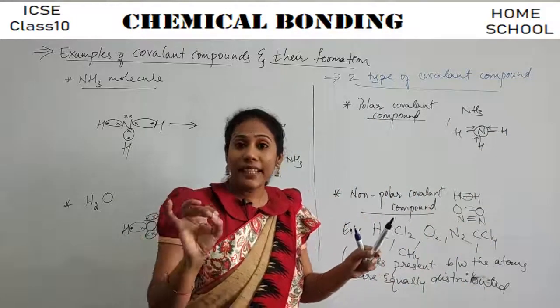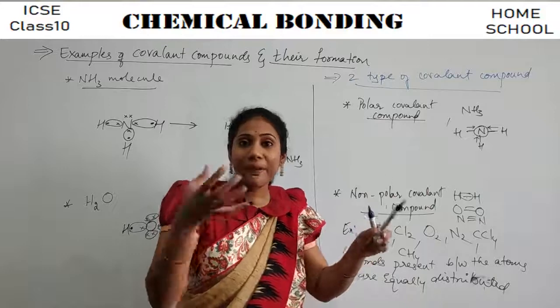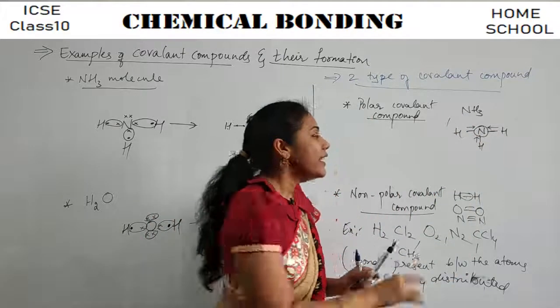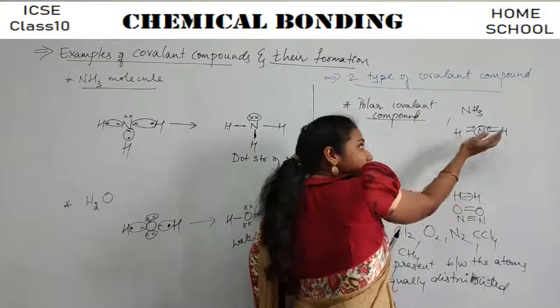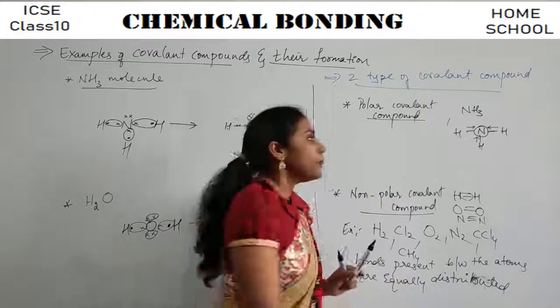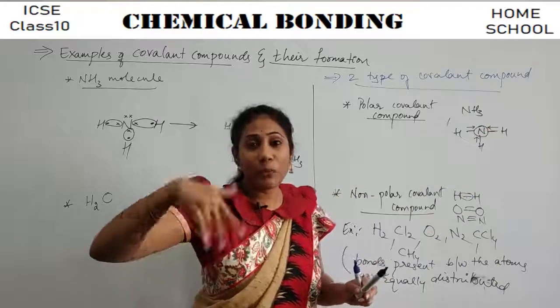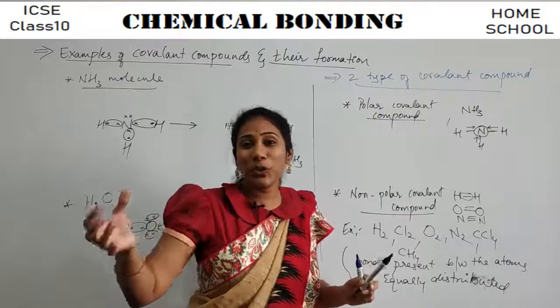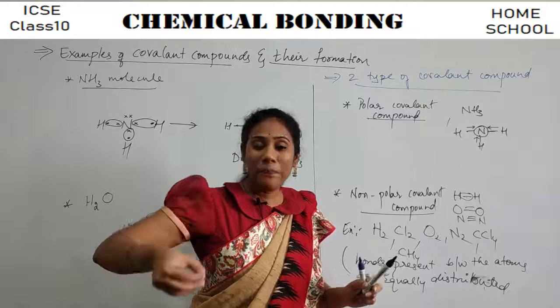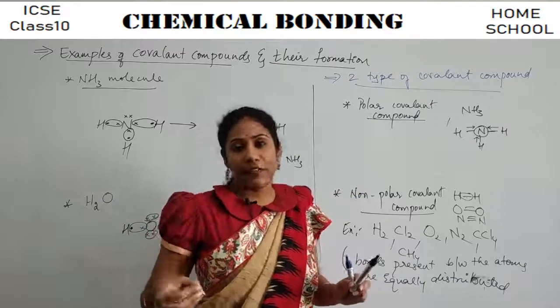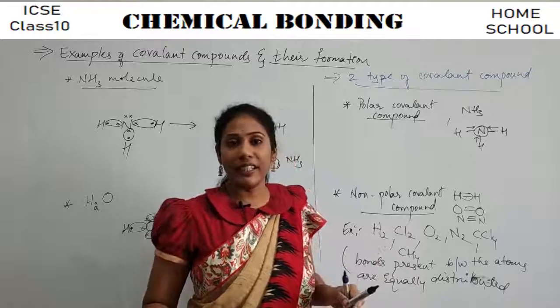But the bond is 80% or 60% belonging to nitrogen only. It is trying to pull the bond towards itself because nitrogen is more powerful than hydrogen. It is more electronegative. Electronegative means an atom has an ability to pull the electrons towards itself. That is called electronegativity, right?